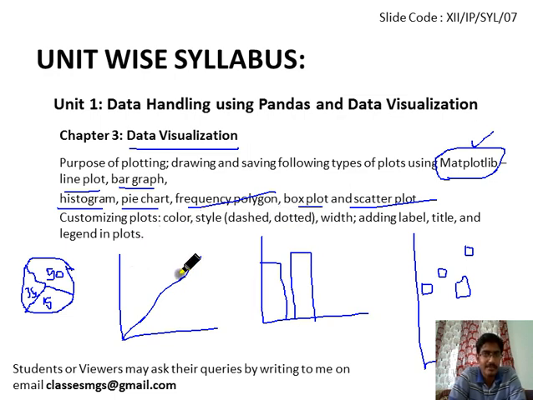We can customize the colors of this line graph, bars. We can change the style like dashed line, solid line, dotted line. We can change the width of this scatter, the width of these bars, the width of this line. We can add titles to this graph, like x-axis title, y-axis title. We can add legends in the plots; if we have multiple data in the same graph, we can use the legends to categorize this data.